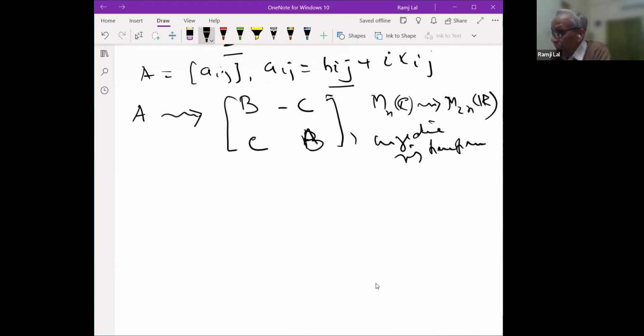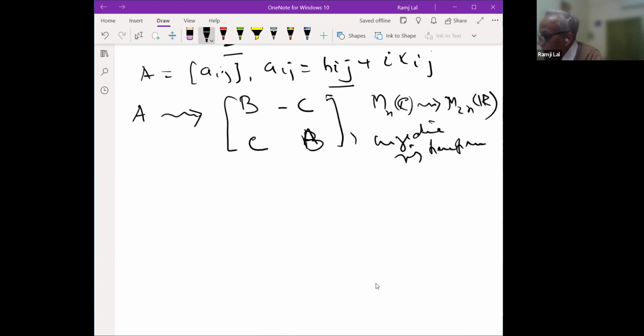You can check that it is an injective ring homomorphism. A goes to that matrix, and again you see the bar will take it to the transpose. A bar turns out to be the transpose. Whatever the bar is here is the transpose here. So that is something you observe here. So A bar, MnC to M2nR.